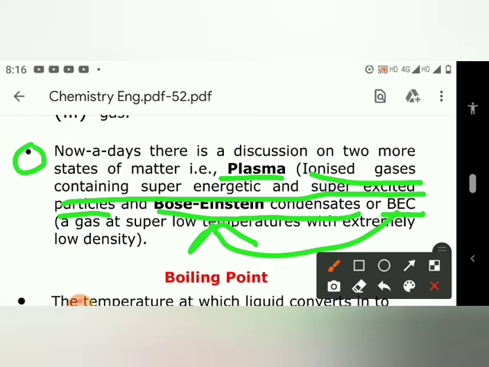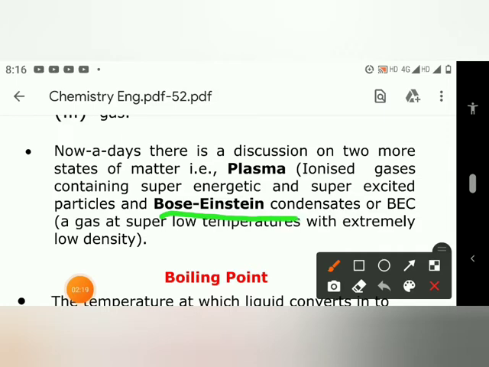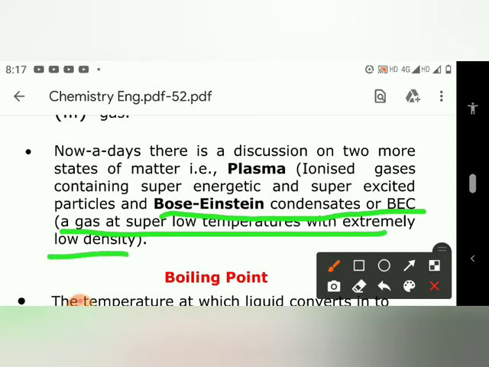Okay, now we come to Bose-Einstein condensation, BEC, a gas at super low temperature with extremely low density. It's saying that Bose-Einstein condensation is a gas which has low temperature with very low density.